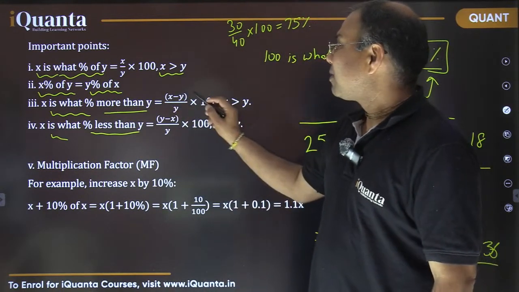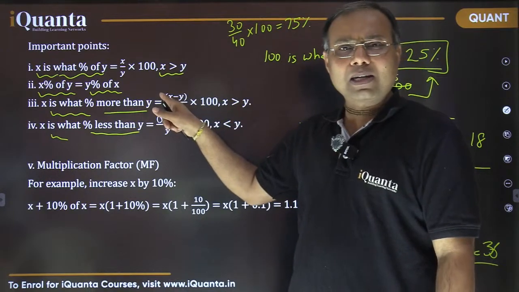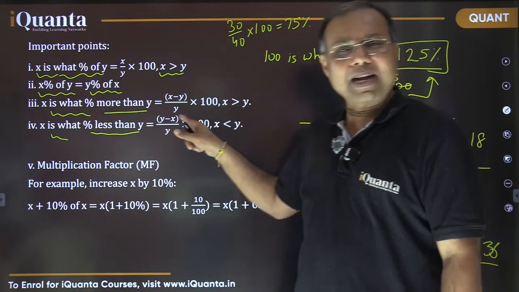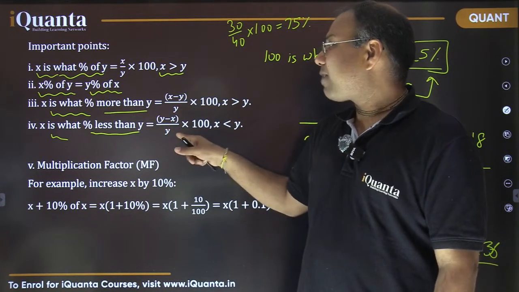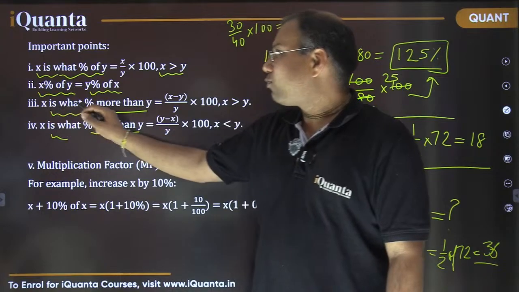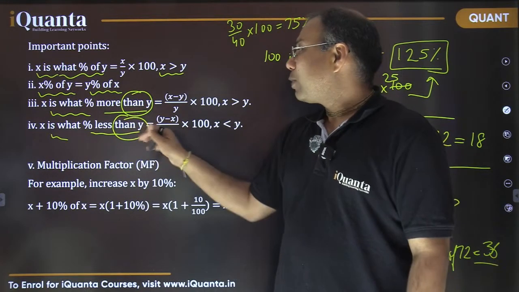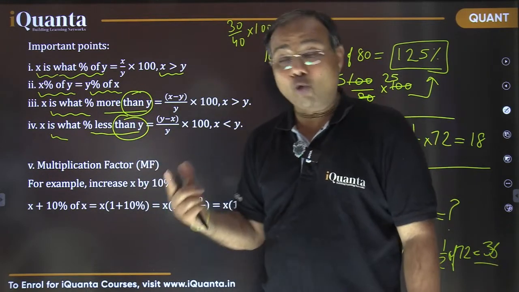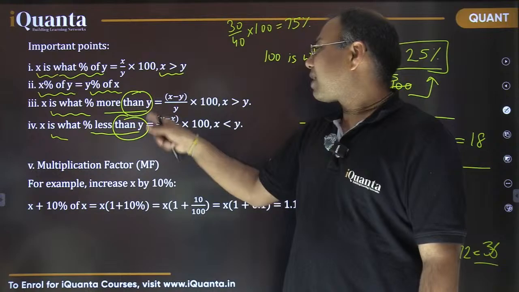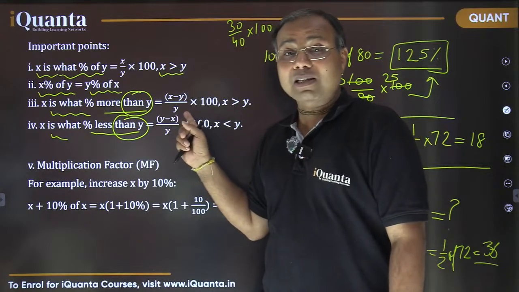The method is very simple. It is the difference, which is x minus y or y minus x, right? Whichever is more, that value will come first. If x is more than y, we write x minus y. If y is more than x, we write y minus x. And in the denominator, we put that value with which we are comparing the term. So here, x is what percent more than y, x is what percent less than y. So than y, the one you are comparing with. Whatever term comes after than, that will come in the denominator. That is a simple way, right? So the difference upon the term with which we are comparing, into 100.